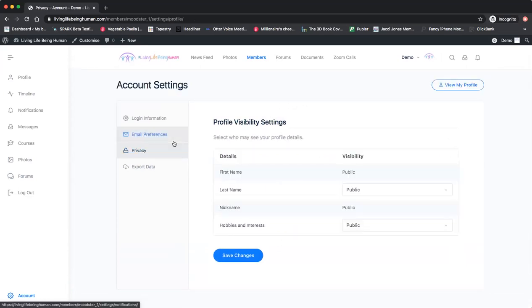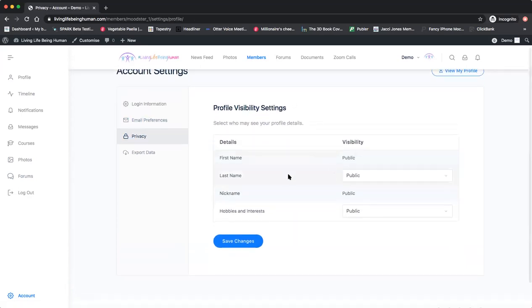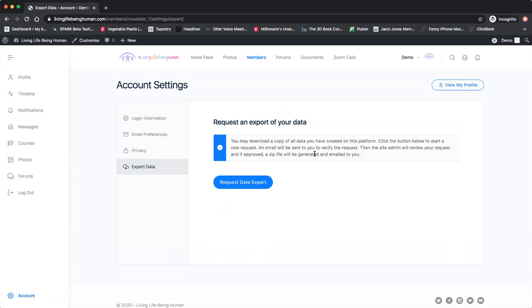Privacy. Again, you can turn off your last name if you don't want it to show. And hobbies and interests if you don't want that to show. But again, you don't need to write anything in there if you don't want to, and it won't show. Export data. If you wanted to request all your data that's on this platform, you can request the data here.